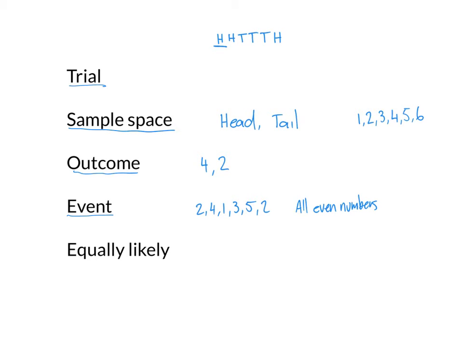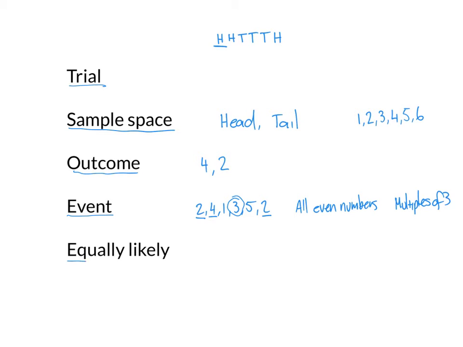So that would mean the 2, the 4, and this last 2. So the event is all even numbers. I might be interested in a different event, maybe multiples of 3. Well, in this case, there's only one number that matches this particular event, and that's 3. So an event just describes the favourable outcomes, or it describes the thing that you want to see happening.